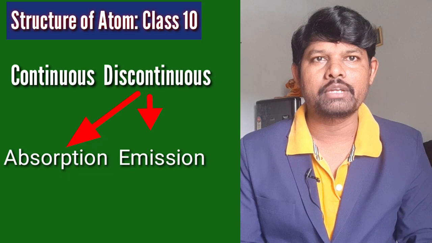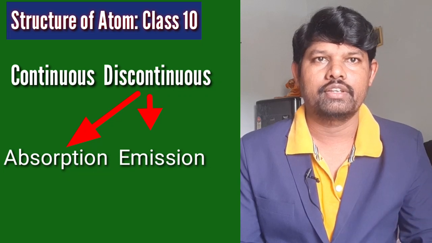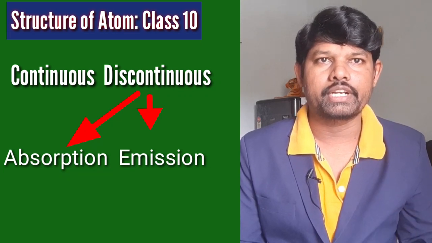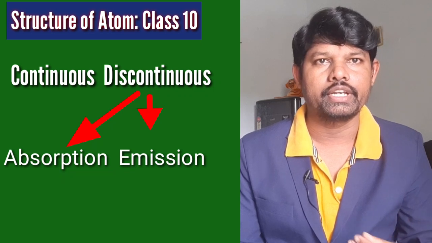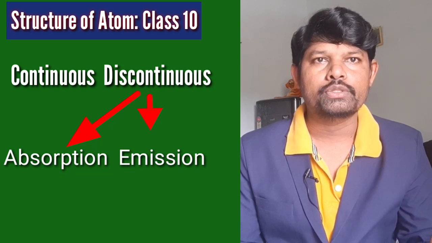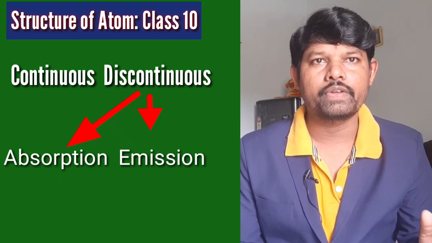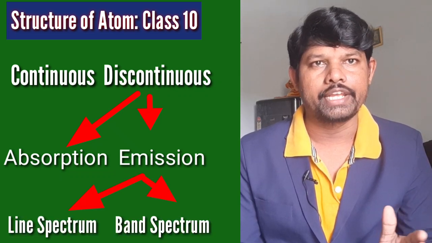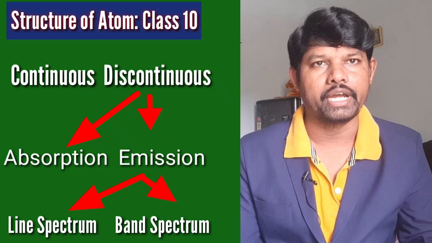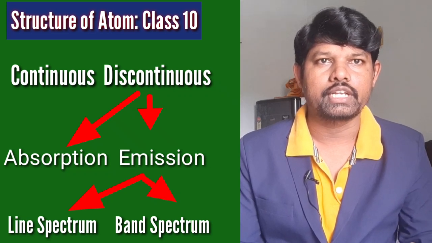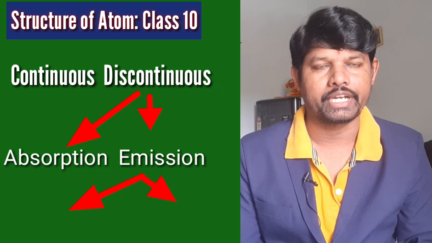Absorption spectrum is nothing but it absorbs energy. Emission spectrum emits light. In the emission spectrum, we again observe two types, line spectrum and band spectrum. So these are the types of spectrum.